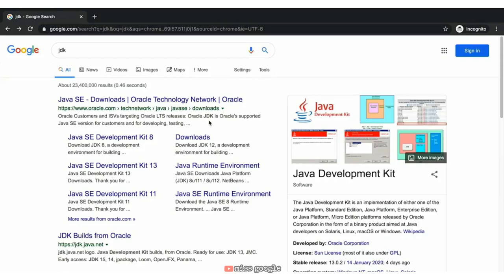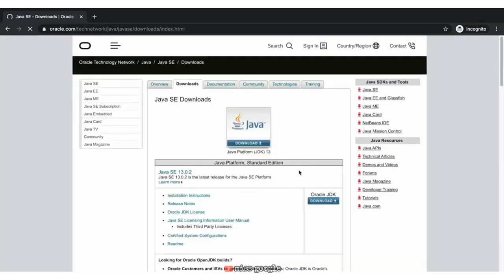Let's install the Java Development Kit, or JDK, so that we can build Java applications on our computer. Remember, the JDK includes the JRE, or Java Runtime Environment, so we will not only be able to build applications on our computer, but we will also be able to run them. SE stands for Standard Edition, which is what we want, so we're going to click on this first link here.